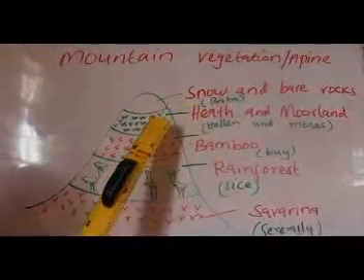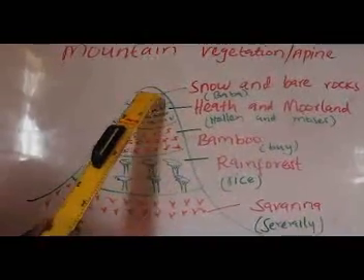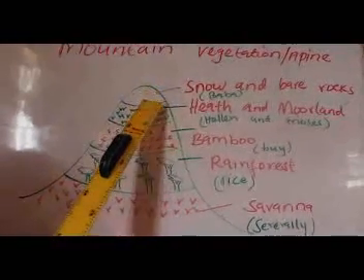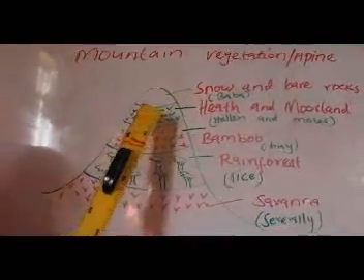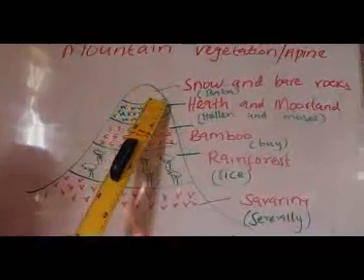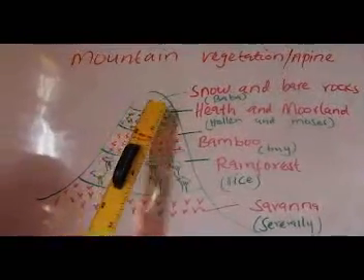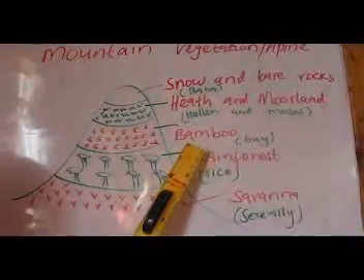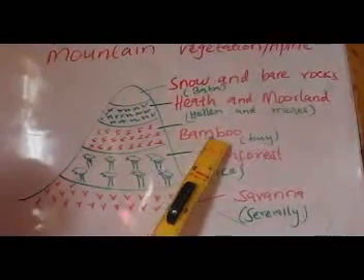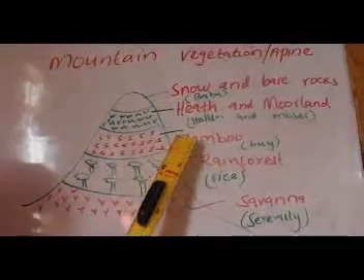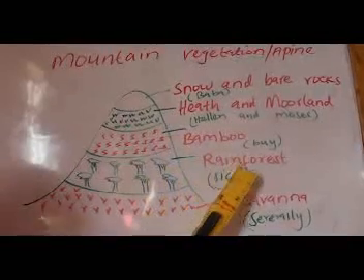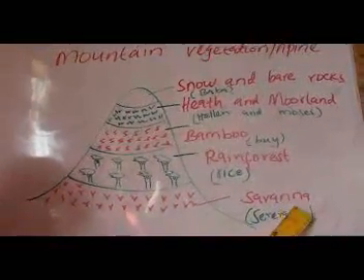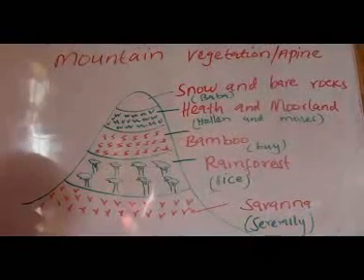And remember, up here where we have snow, the place is extremely cold, such that no vegetation can survive here. Then after heath and moorland we have a bamboo forest. After bamboo forest we have a rain forest. Then lastly we have a savanna vegetation.